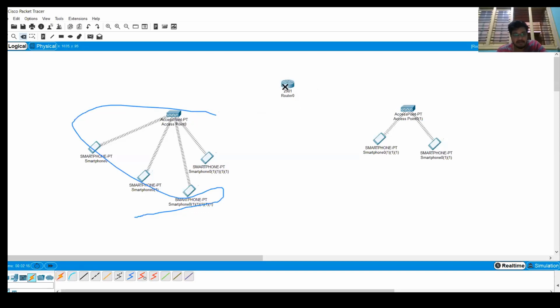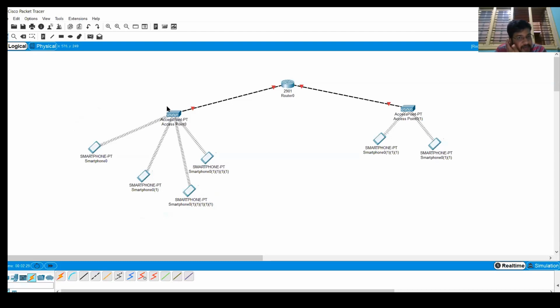So here what we have created is one access point.